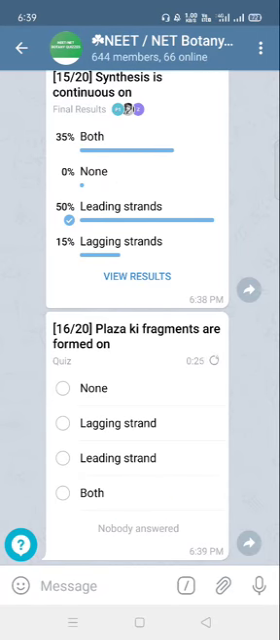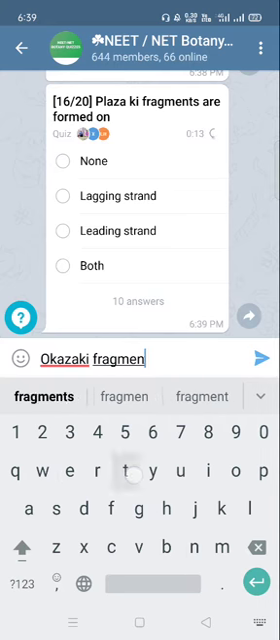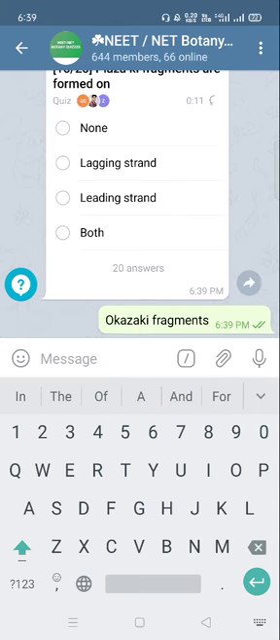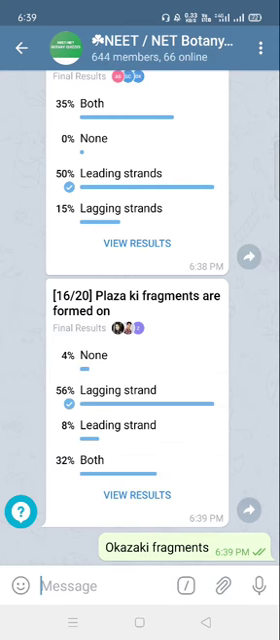It is actually Okazaki fragments, which are synthesized on the lagging strand, and the Okazaki fragments are joined by DNA ligase.